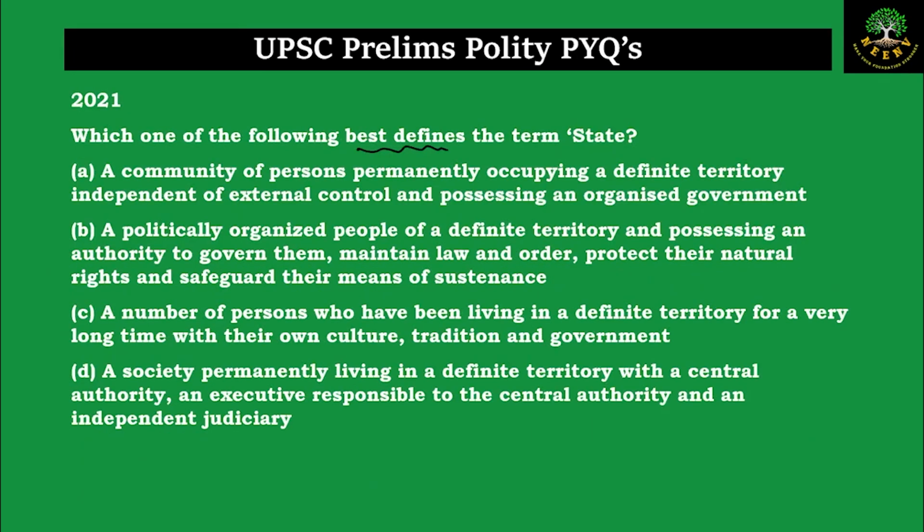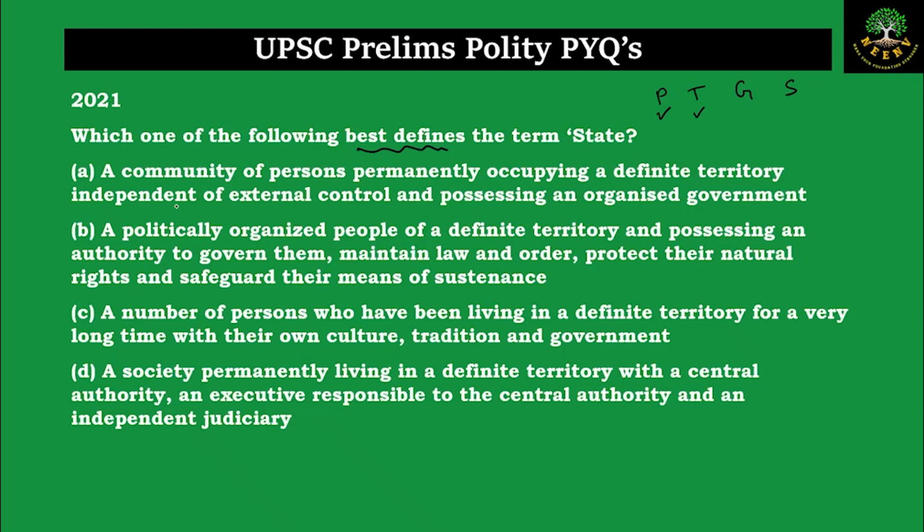Now let us look at the statements. We'll keep our population, territory, government, and sovereignty in mind and look at each statement. Statement A. A community of persons. So community of persons is what? Population, tick. Occupying a definite territory. So when we say definite territory, we are talking about territory. Independent of external control.